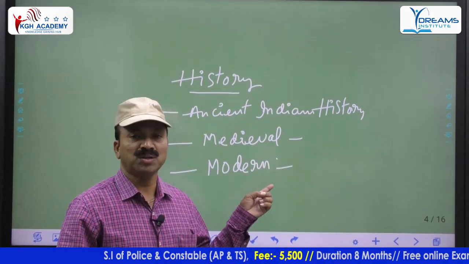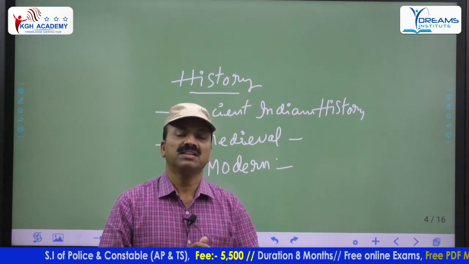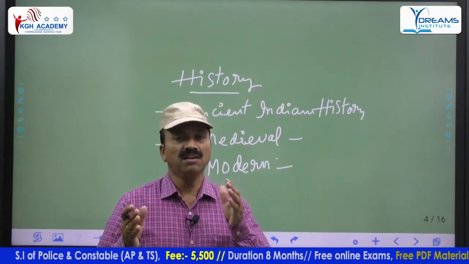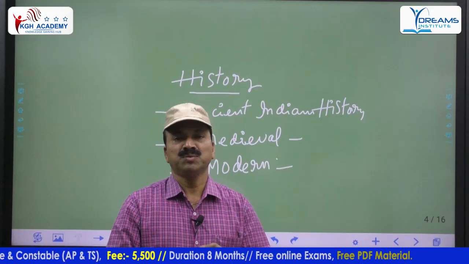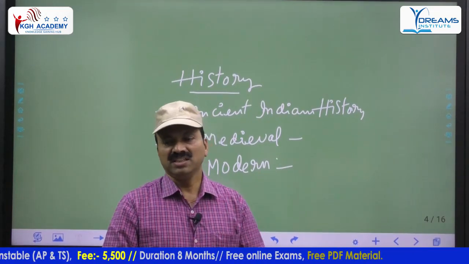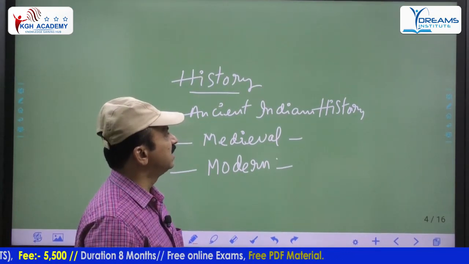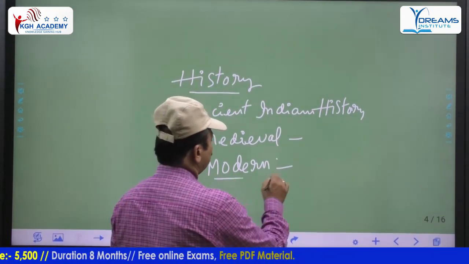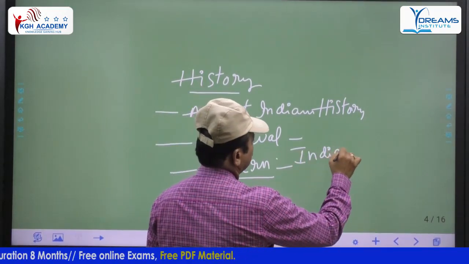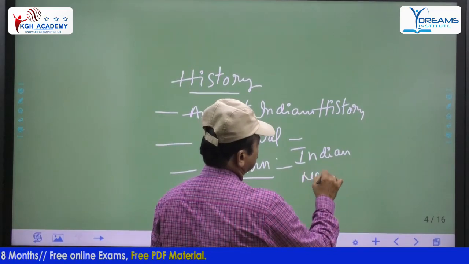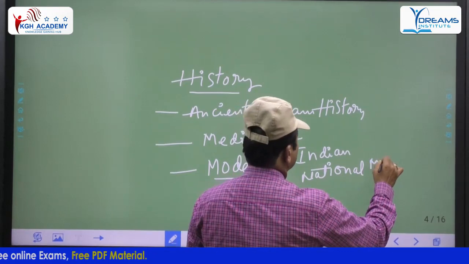Then the 1857 revolt. How did the 1857 revolt take place? That's also one of the important areas in modern history. After the 1857 revolt, we have to see the Indian national movement. In modern India only, we are going to see the Indian national movement, which is one of the important areas.